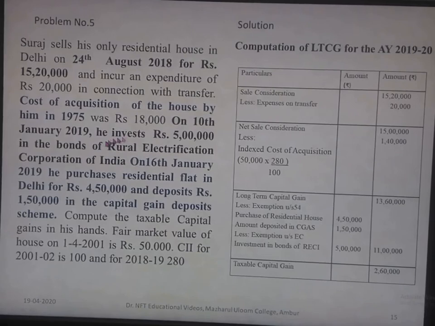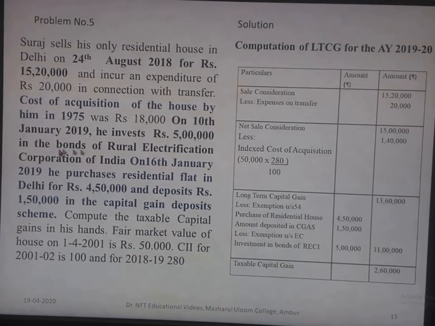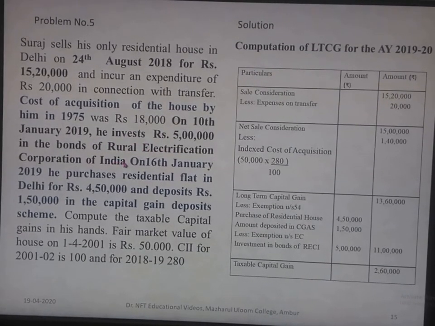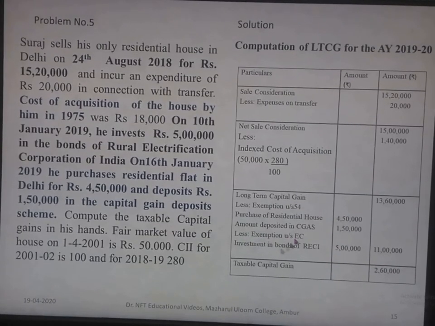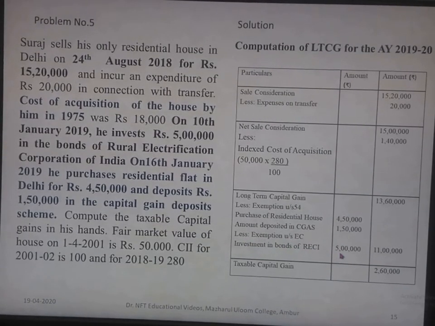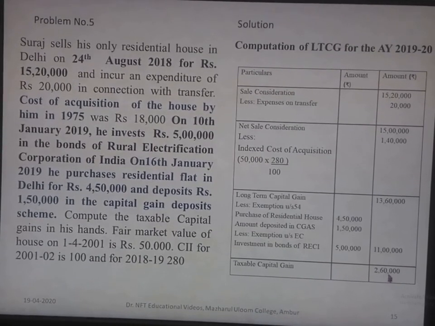Then again he has invested 5 lakh in the bonds of Rural Electrification Corporation of India on 10th January 2019. This is also within the stipulated period, in Rural Electrification Corporation of India bonds, which he can claim under exemption under section 54 EC. So investment in bonds of RECI is 5 lakhs. If we add up all these three, it comes to 11 lakh. If we deduct this from the long-term capital gain, we get the taxable capital gain of rupees 2,60,000.